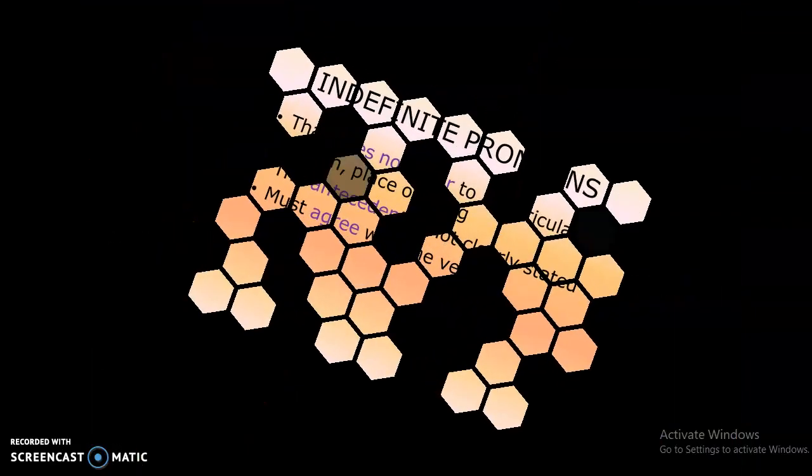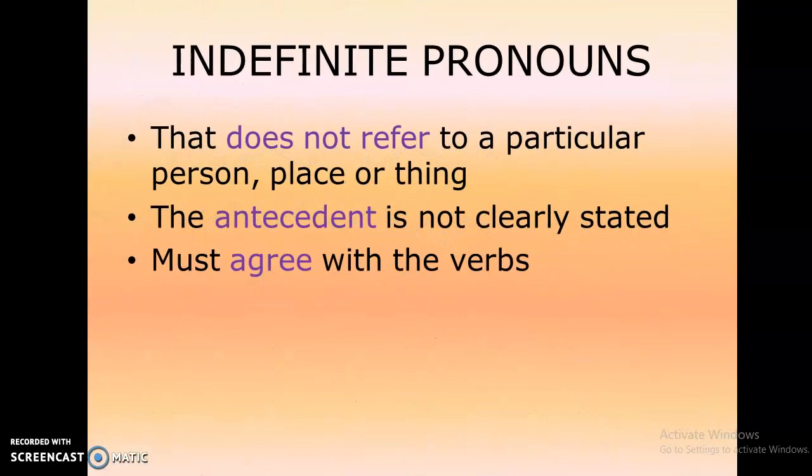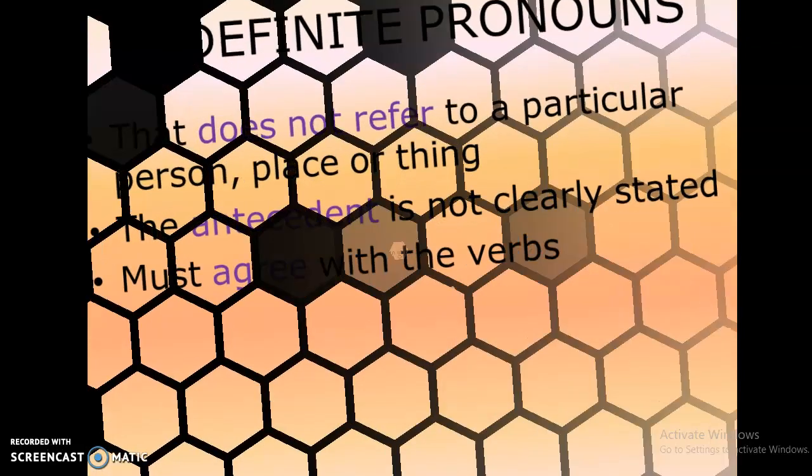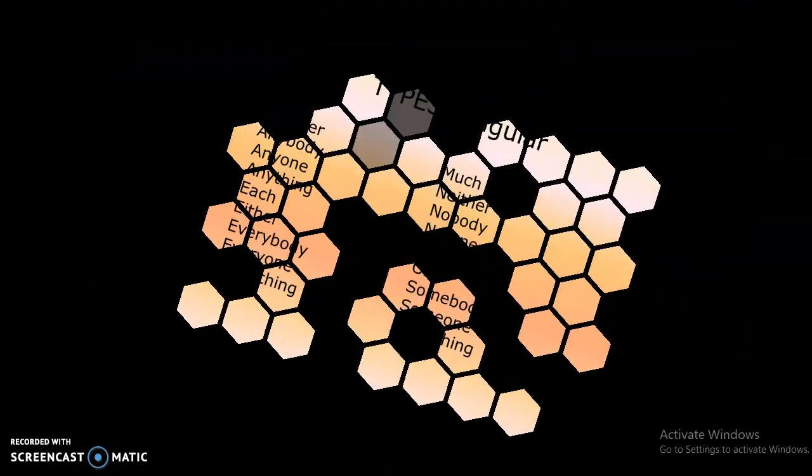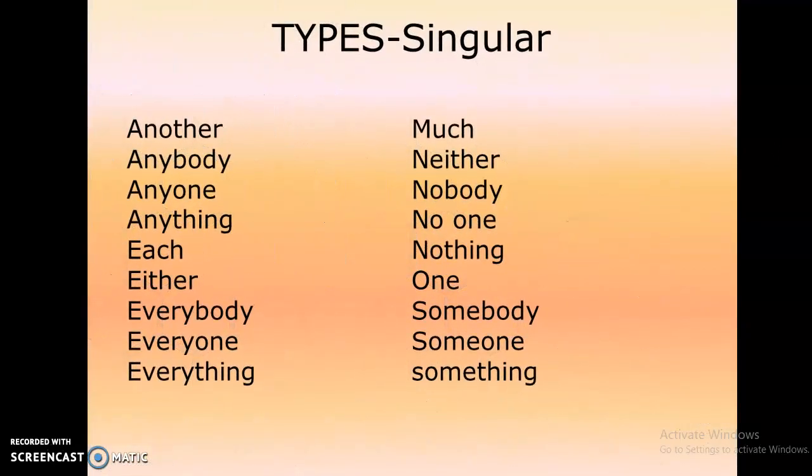Next type of pronoun that we are going to see is indefinite pronouns. They do not refer to a particular person, place or a thing. The antecedent is not clearly stated. They must agree with the verbs. You have singular, plural and certain indefinite pronouns which are used in singular form as well as in the plural form.